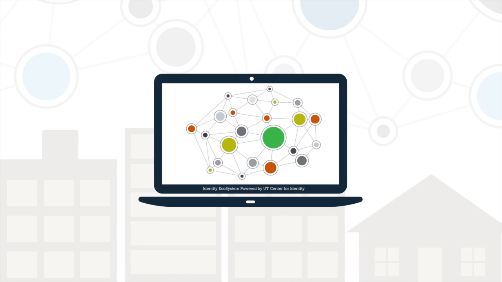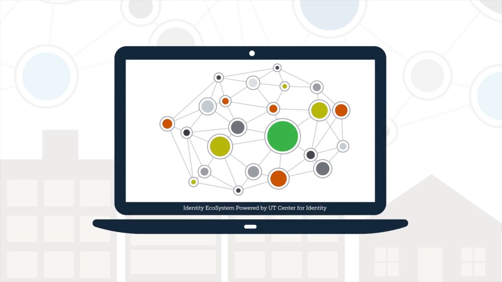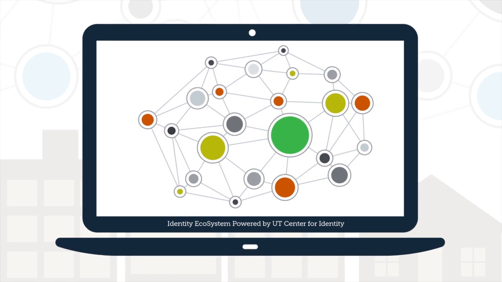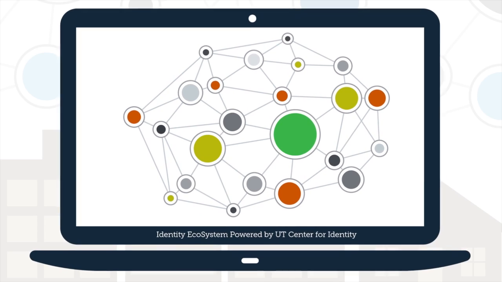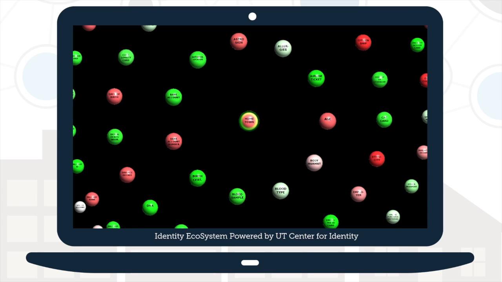The Identity Ecosystem Model, developed at the Center for Identity at the University of Texas at Austin, describes personal identifying information, or PII attributes, that are typically used to identify a person like Paul. Here are the types of attributes used to identify Paul.